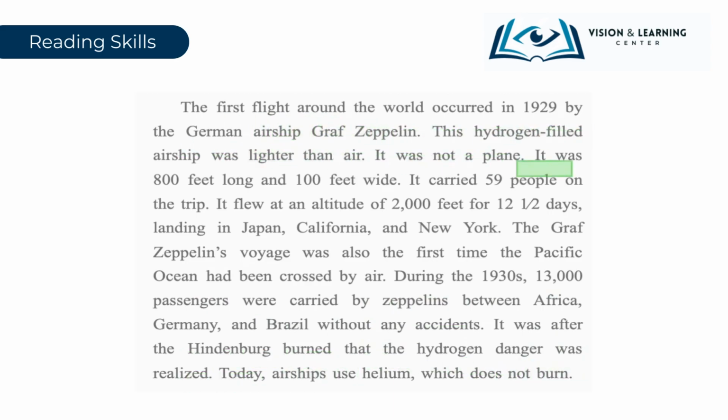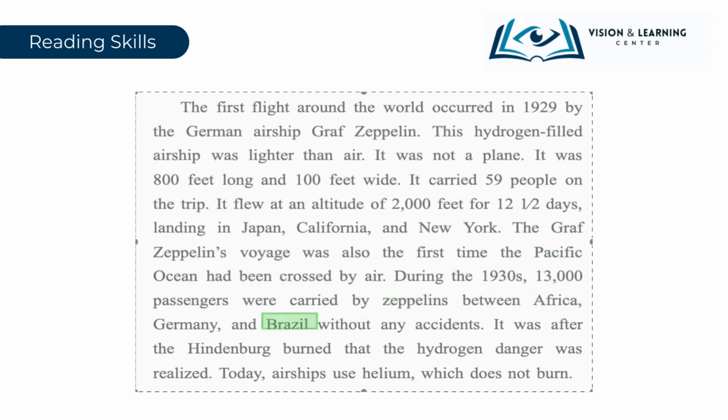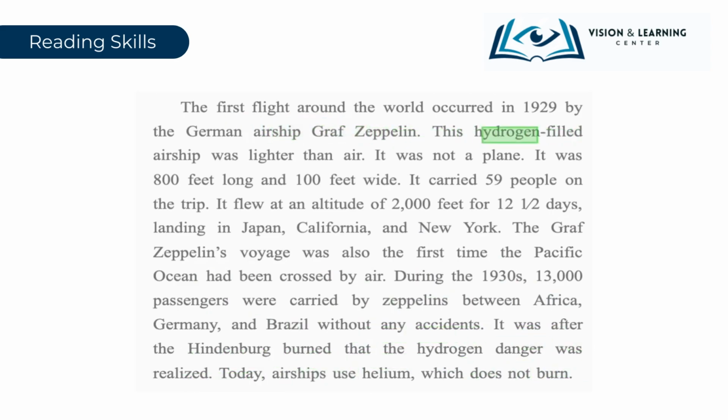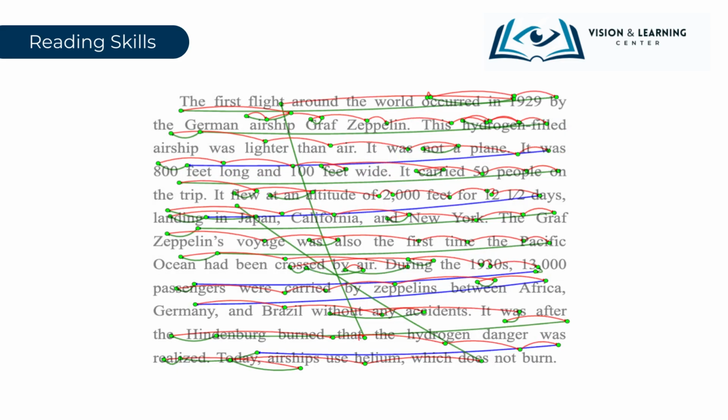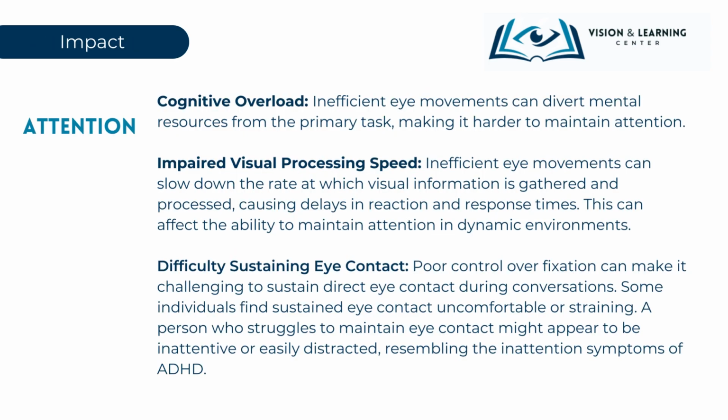Instead, a rhythm of steady and deliberate progress is maintained, contributing to an adequate reading speed that isn't too rushed or painfully slow. This form of well-regulated ocular activity allows the reader to absorb and process the material more efficiently, enhancing their ability to understand and retain the information, thus providing strong comprehension and a more enjoyable and productive reading experience. Inefficient eye movements can significantly impact attention in several ways.